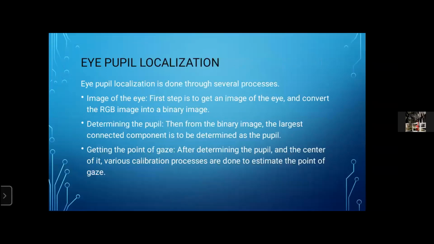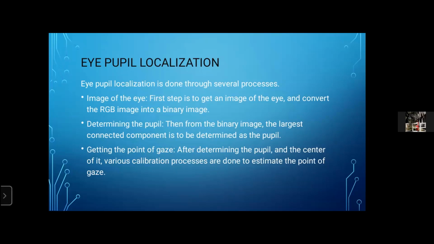Okay, so what is eye pupil localization? Eye pupil localization is done through several processes. The first step is to get an image of the eye and convert the RGB image into a binary image. Then determining the pupil: from the binary image, the largest connected component is determined to be the pupil.